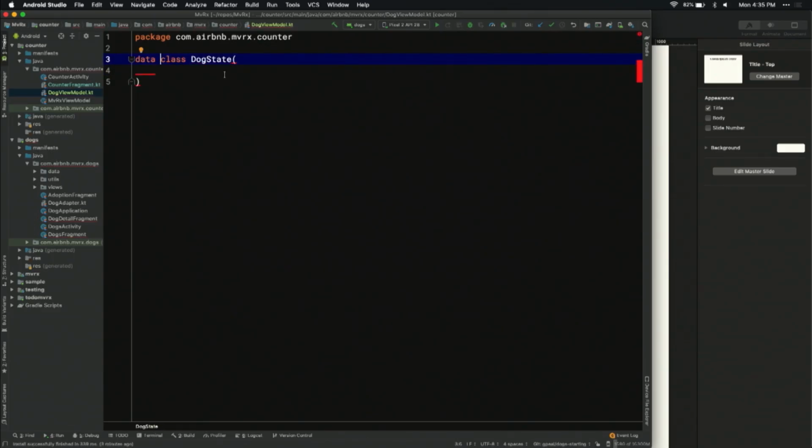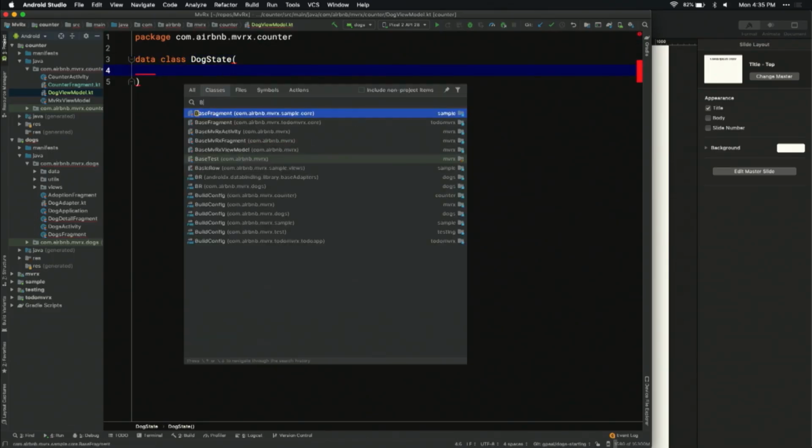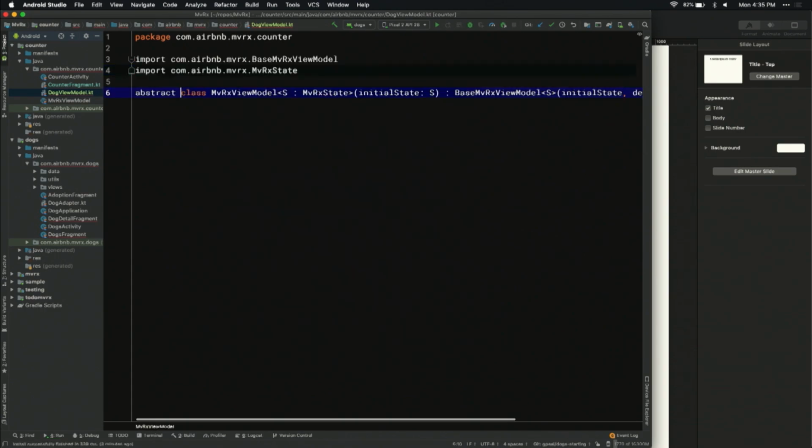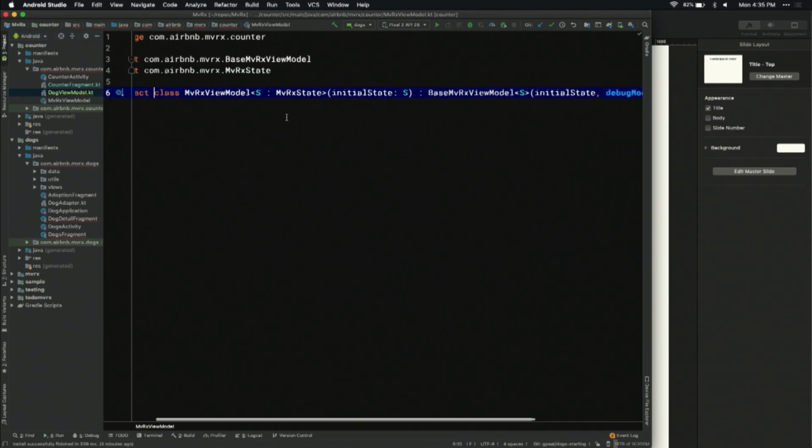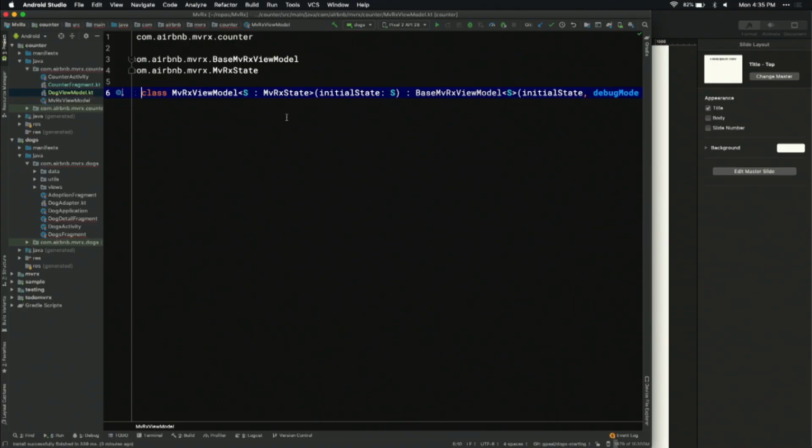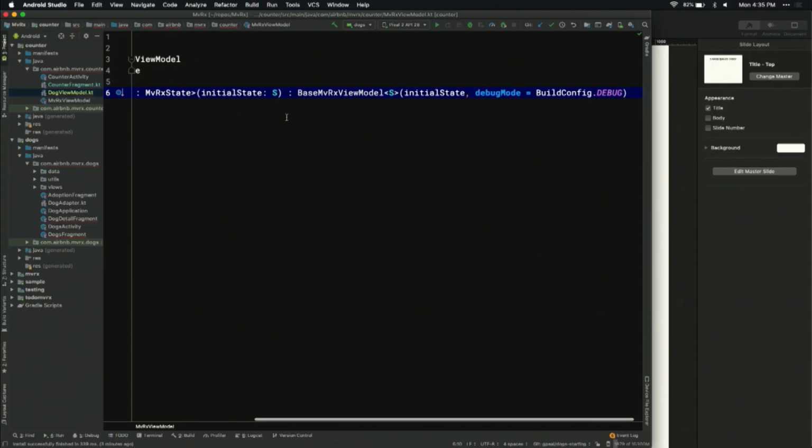So one thing I didn't show you before is that one of the very few things you have to do to implement MvRx in your app is to create a base view model. All you do is extend the base MvRx view model from the library and pass in one flag called debug mode. Now, debug mode will tell MvRx that you're running in debug mode, and it'll run a large variety of checks to ensure that you're using MvRx correctly.